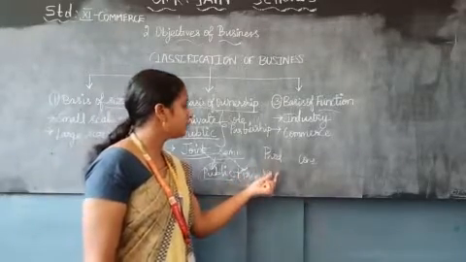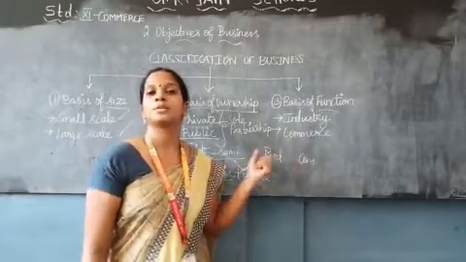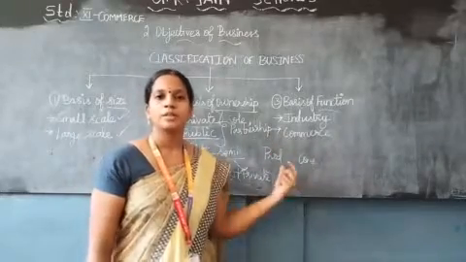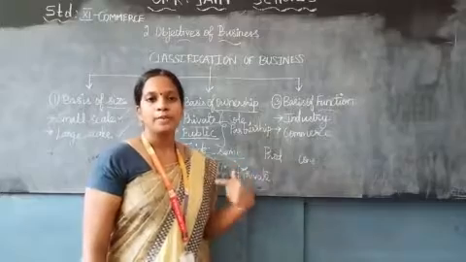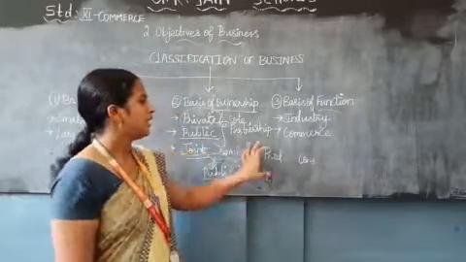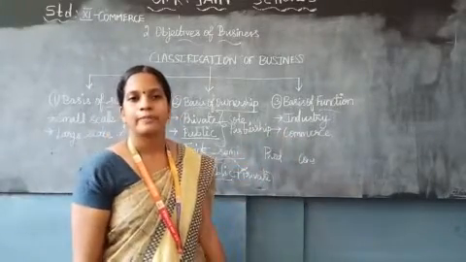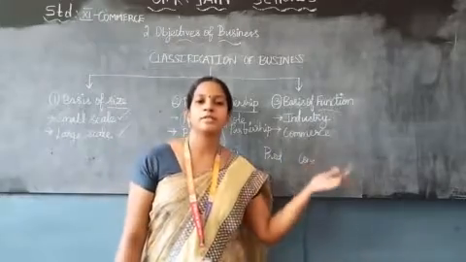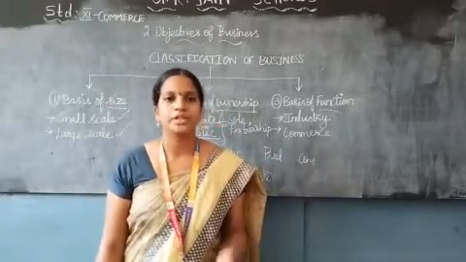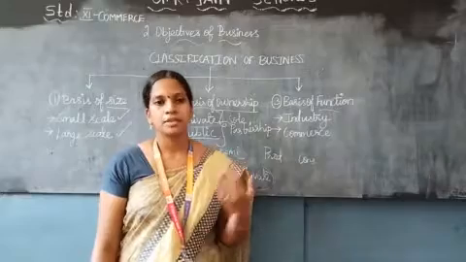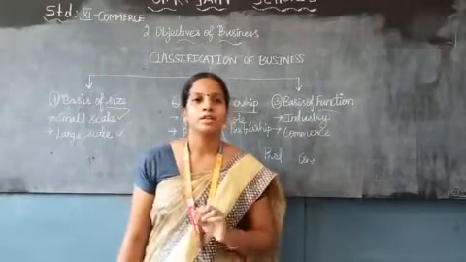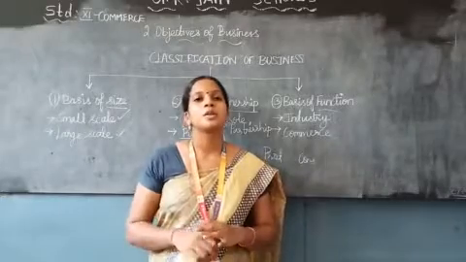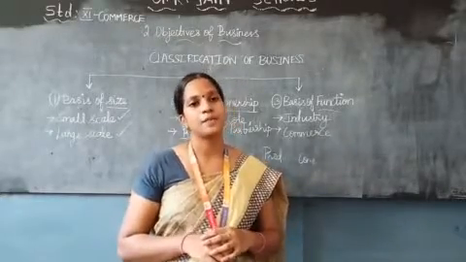So the produced goods should reach the consumer. How is it going to reach? How is the production going to be done? How are the consumer's taste and preference going to be known by the retailer or wholesaler? That all comes under commerce. So commerce is also one of the business activities. Classification of business on the basis of function we have is commerce. So this is about the classifications of business.